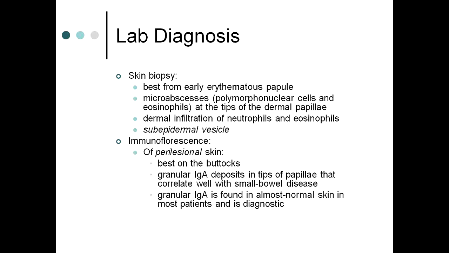Immunofluorescence of the perilesional skin: it is not necessary that you take the specimen of the involved skin only. It is taken best from the buttocks. Granular IgA deposits in tips of papillae correlate well with small bowel disease. Granular IgA is found in almost normal skin in most patients and is diagnostic.